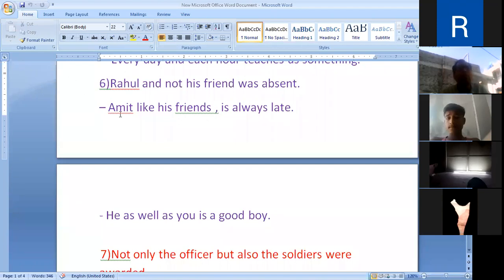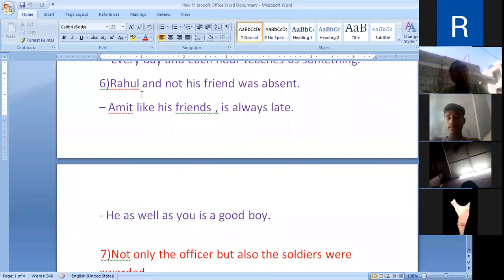Here, Rahul, Amit, and he are the first subjects. But when they are connected with "and not", "as well as", "in addition to", "along with", "besides", "like", and "together", the verb will be in its singular.